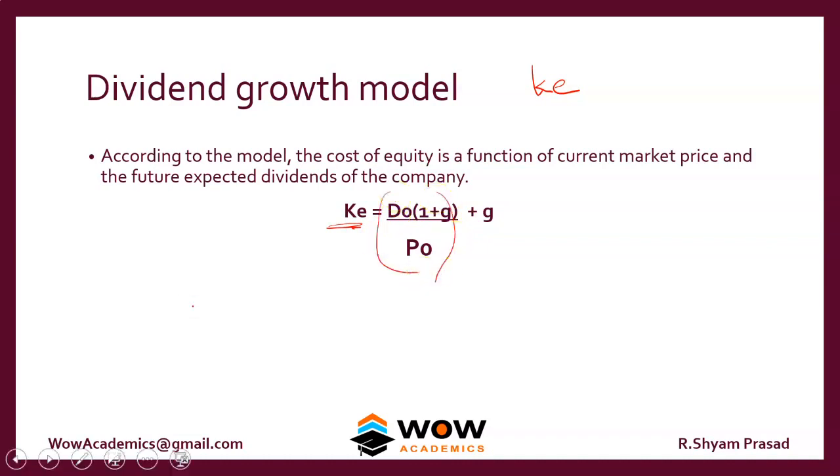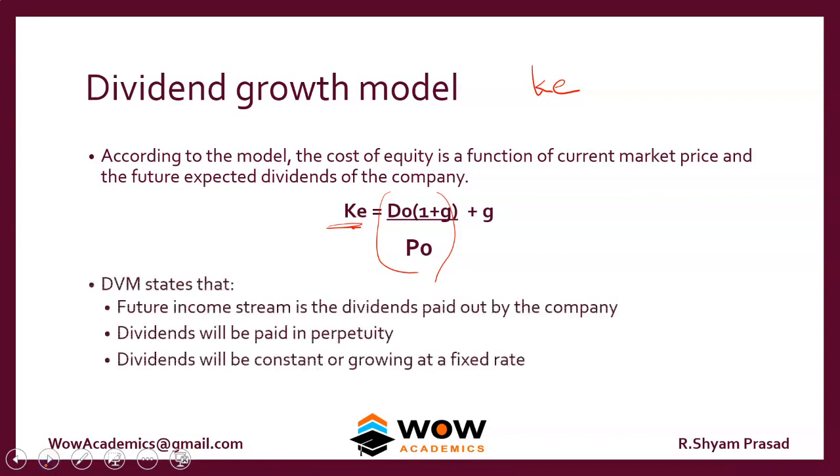We'll work out these problems later. So we'll look at the theory here. The DVM model states, these are the assumptions. Future income stream is the dividends paid out by the company. So the income of the company is captured in the D0 or dividend.